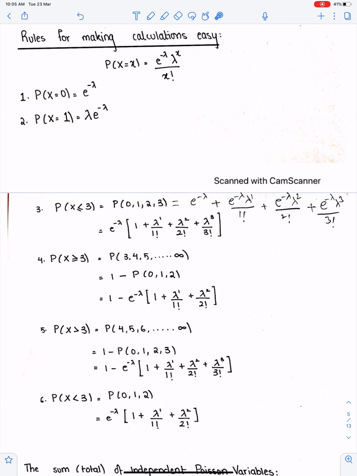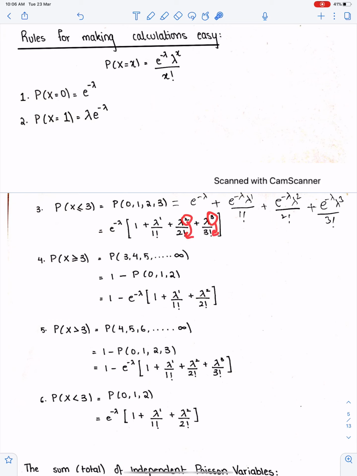So make sure whenever you have to find the probability of an inequality like this, first write all possible integers, then write e to the power minus lambda here. For 0, always write 1. For 1, write lambda to the power 1 over 1 factorial. For 2, write lambda squared over 2 factorial. And for 3, write lambda cubed over 3 factorial. Since we have 3 here, this should be 3 factorial.